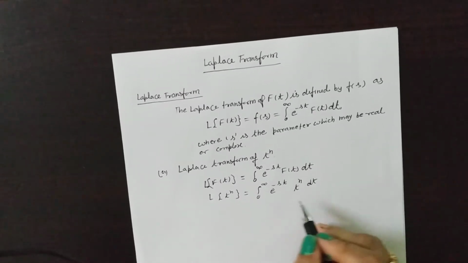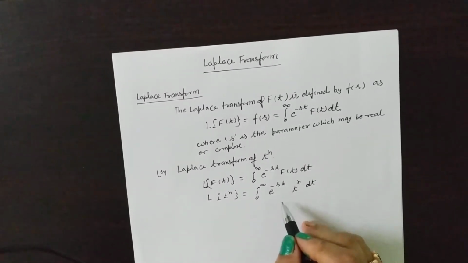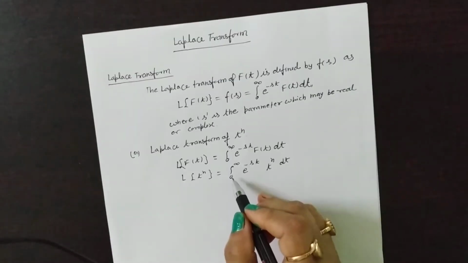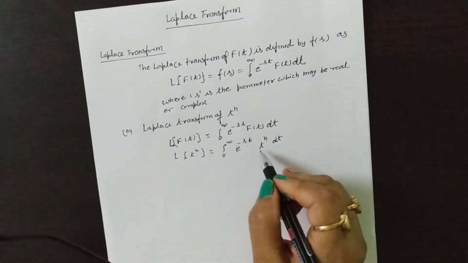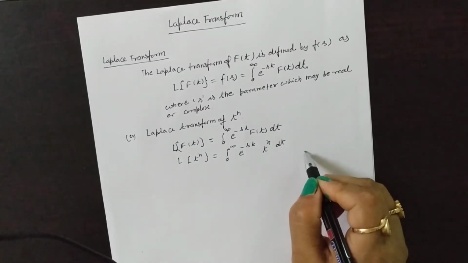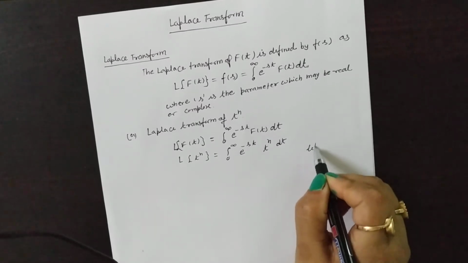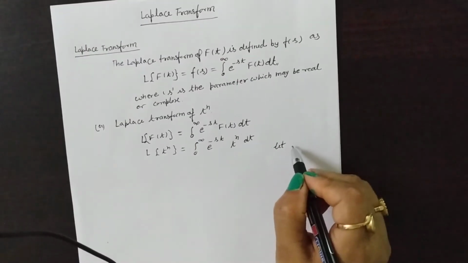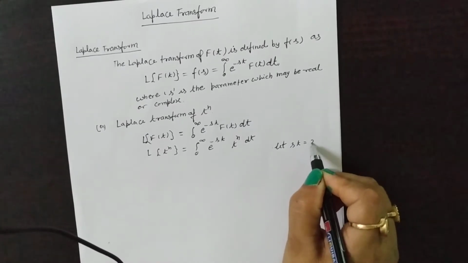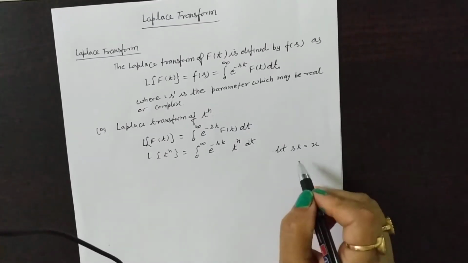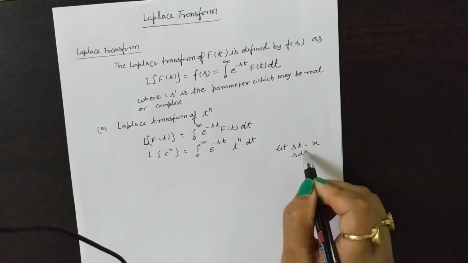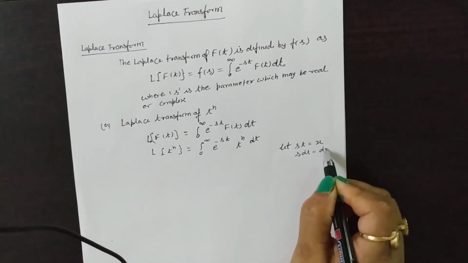So you can also substitute, let us suppose that st is equal to x, then you have to find dt: s dt is equal to dx.